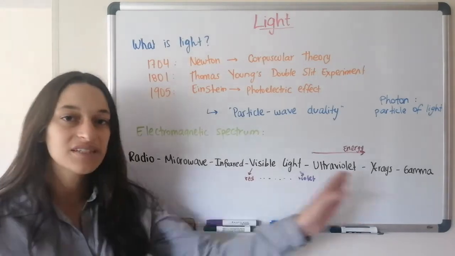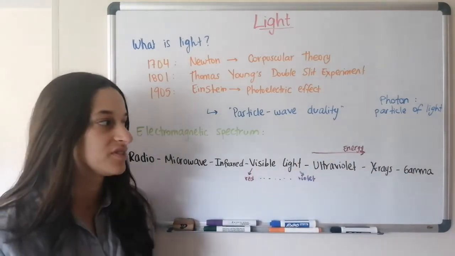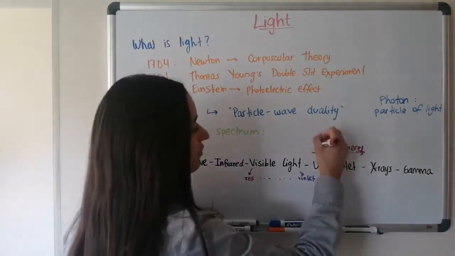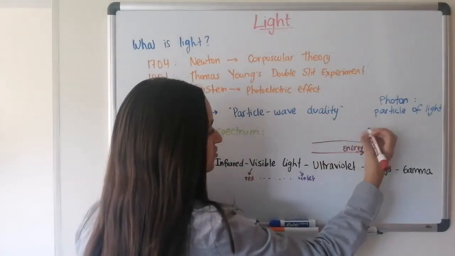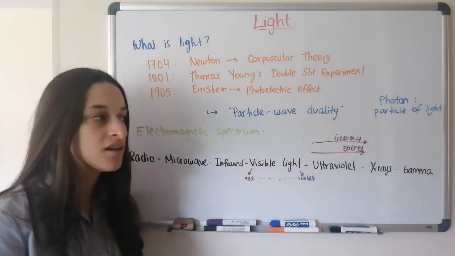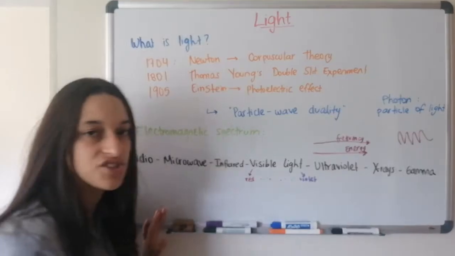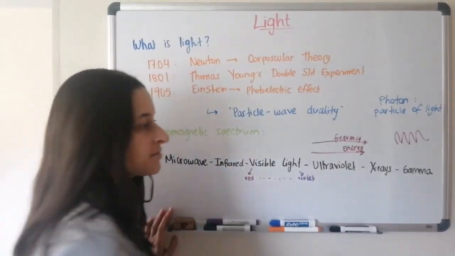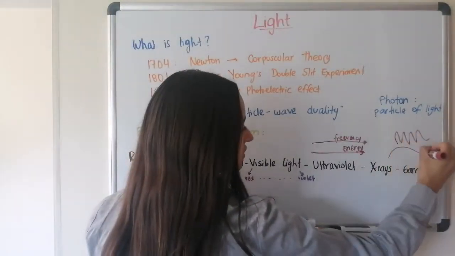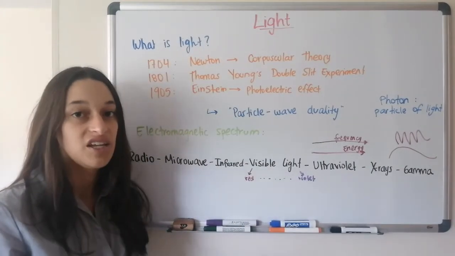Okay, so why do these have more energy than these? That's because they have a greater frequency. So in this spectrum, we also have frequency increasing in this direction. Frequency is how many wave peaks there are per second. So if you have a wave that looks like this, it has a lot of peaks and it reaches you, it's going to do a lot more damage than if you're hit by a wave that looks like this, right? Because there's just less energy in it that is going to hit you.